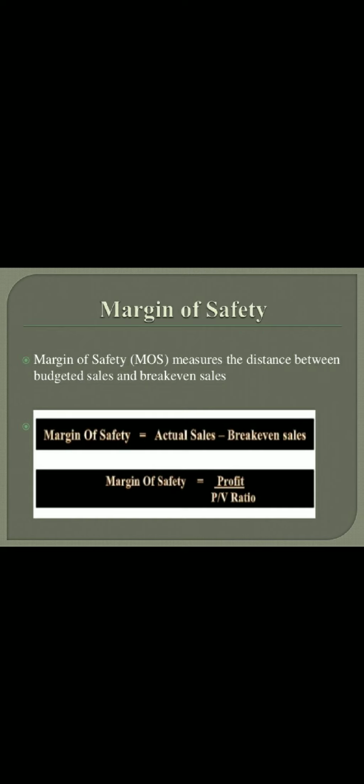Next is the margin of safety. Margin of safety means the difference between the budgeted sales and the break-even sales. So the formula is actual sales minus break-even sales, and the other one is profit upon PV ratio.